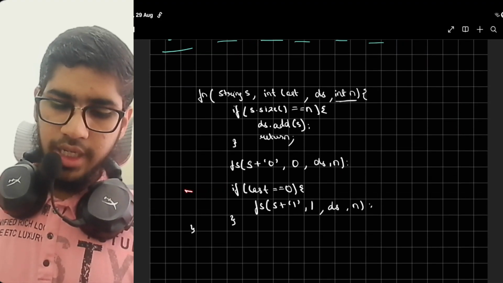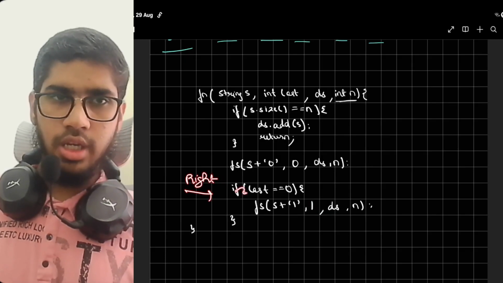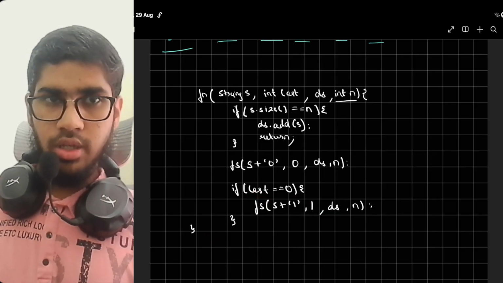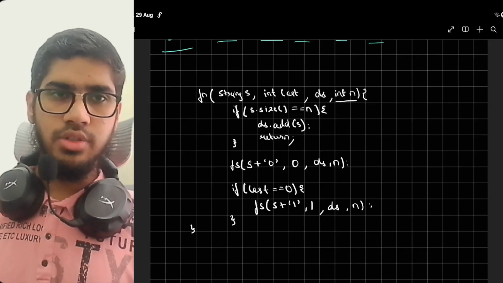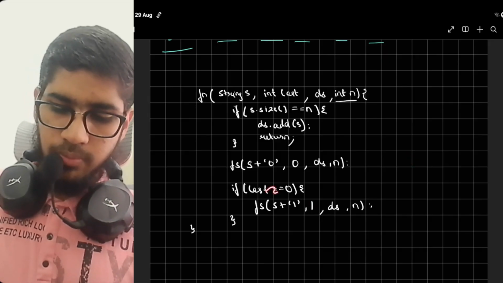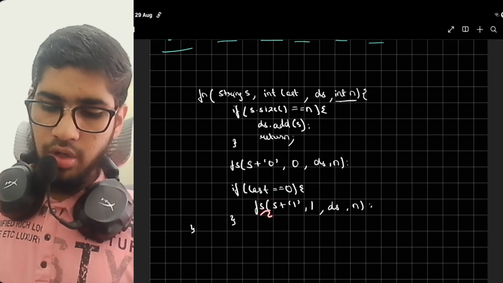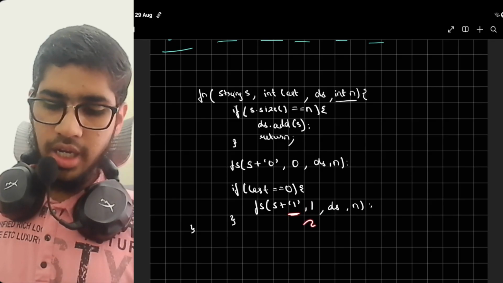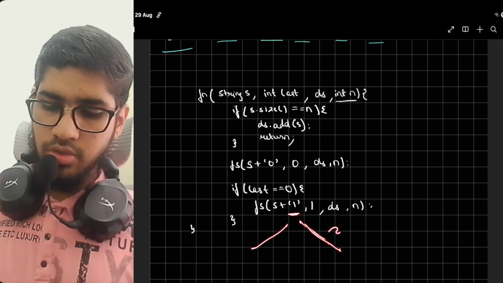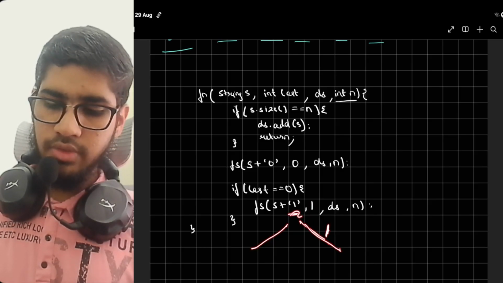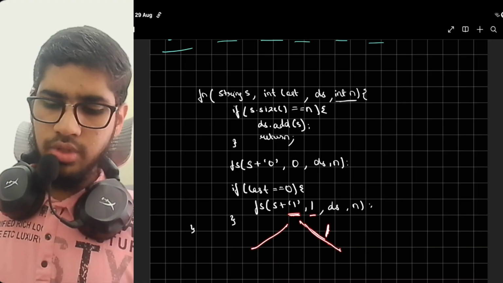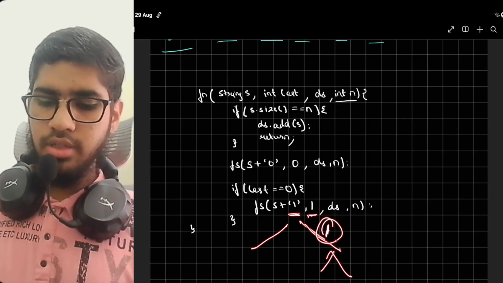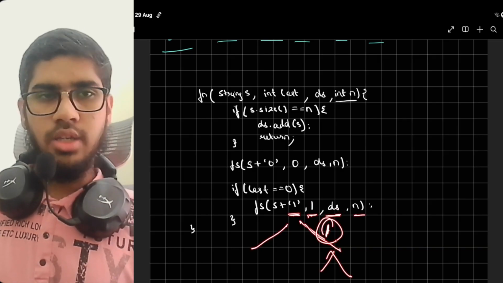In the case of the second, the right function call that we are giving now, if last was 0, then only I will call the right function call, that is to add 1. If my previous last is 0, then I would call my function with string s plus 1 added to it. We had the left, this is the right. So we will add 1 here, and now the last element would be 1 for the further calls. This is 1, then the data structure to store, and n as well.